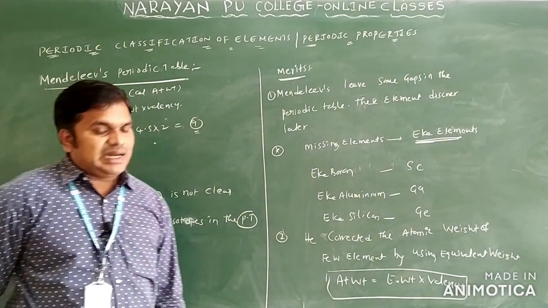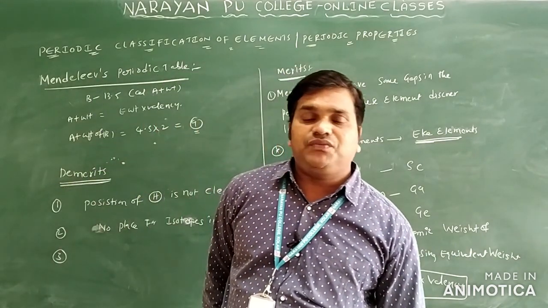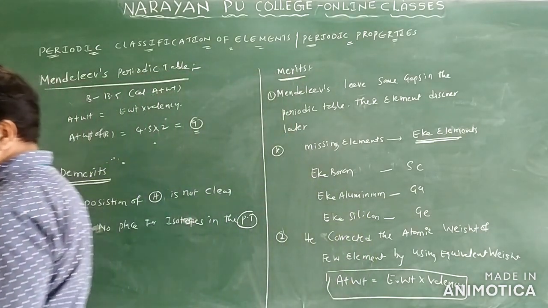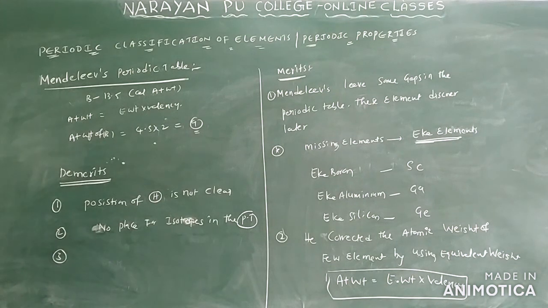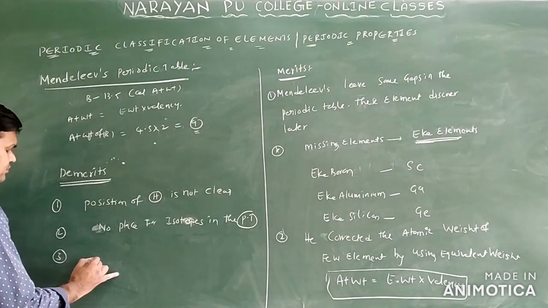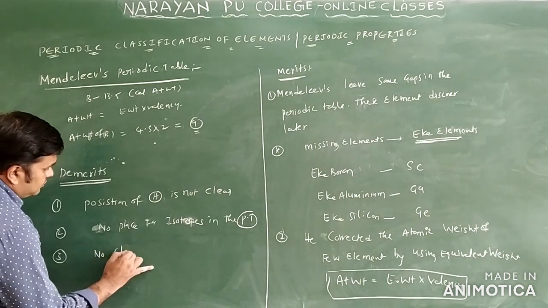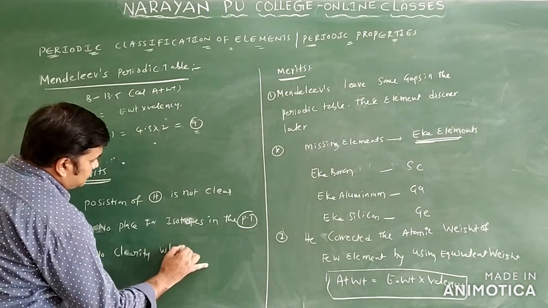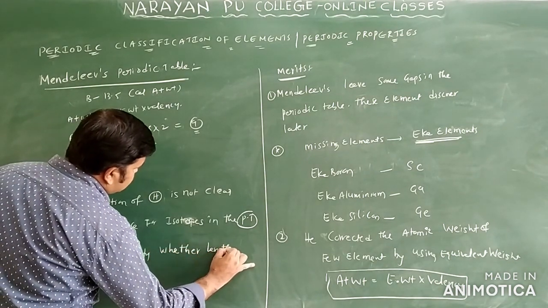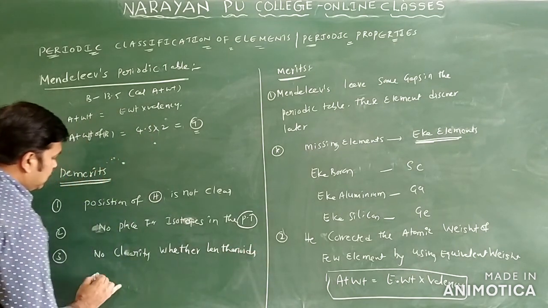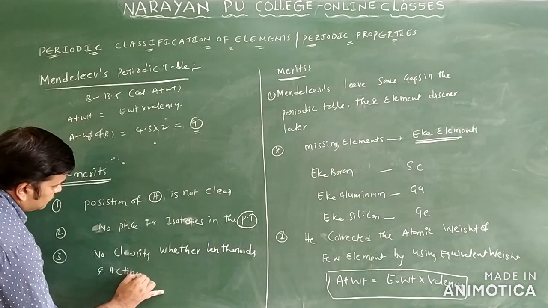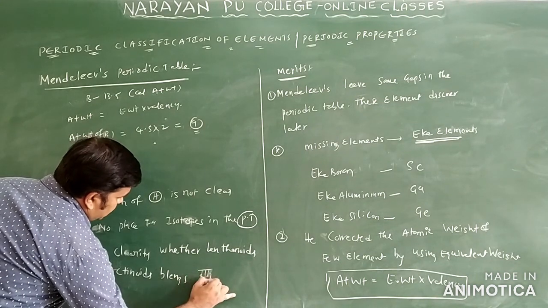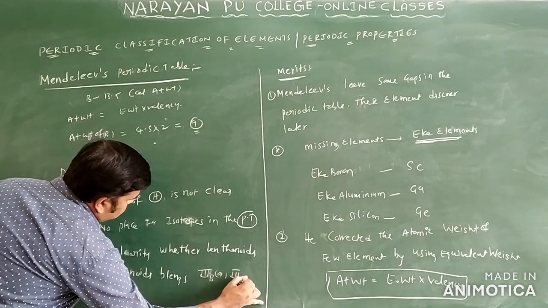And one more is the lanthanoids. There is no clarity about the position of lanthanoids and actinoids, whether they belong to second B or third B group.